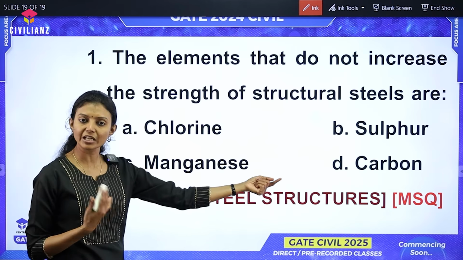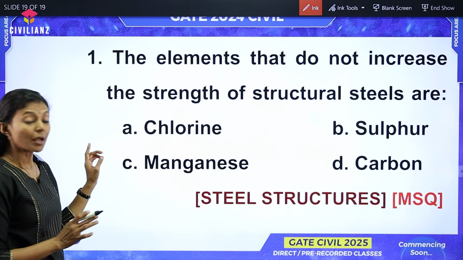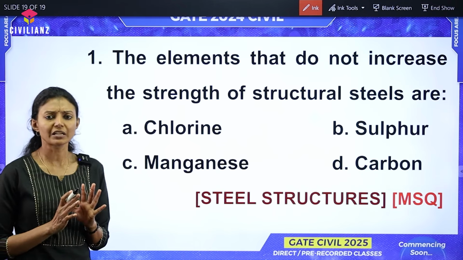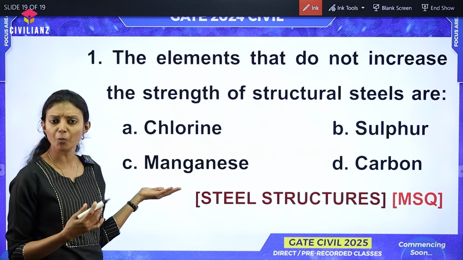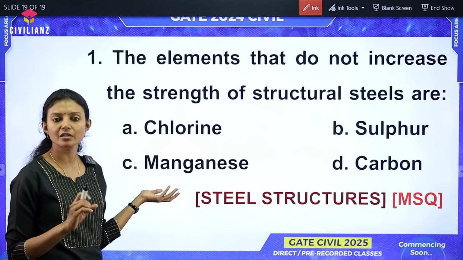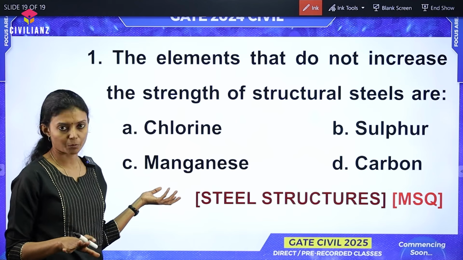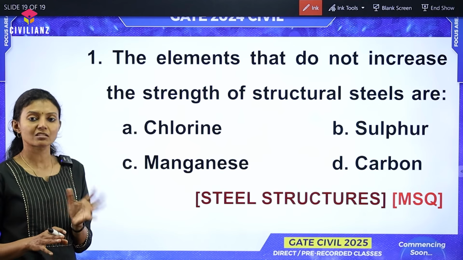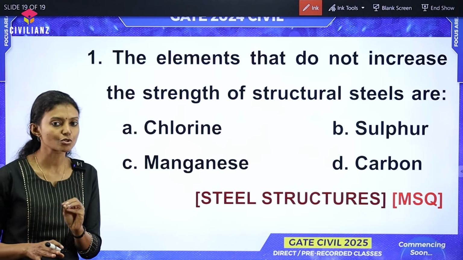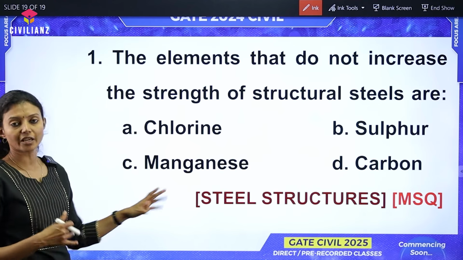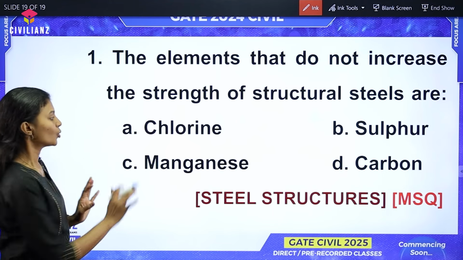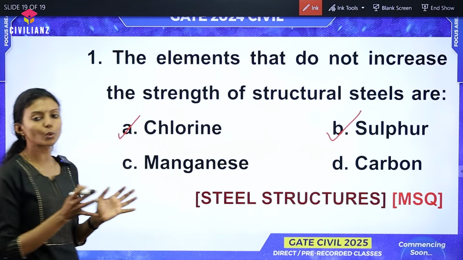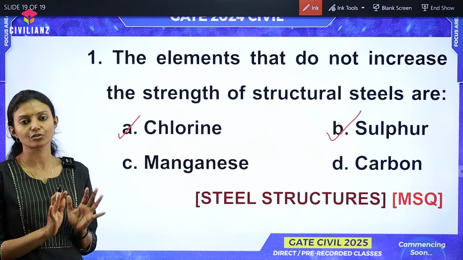Carbon definitely increases the strength and manganese also to a certain extent increases the strength, but definitely it affects certain properties also. It leads to a decrease in ductility and other important properties, but to a certain extent manganese, niobium, etc. can increase the strength. So, the answer cannot be manganese also. So, the answers are chlorine and sulfur. These two elements cannot increase the strength of steel.